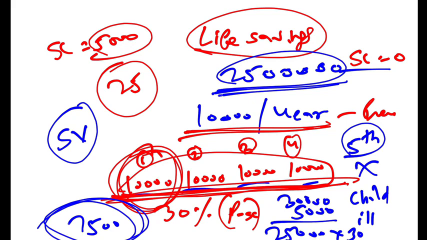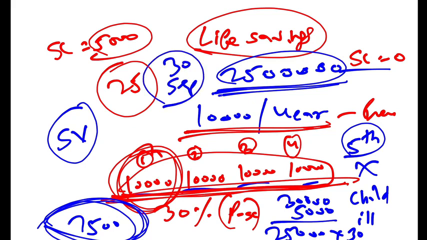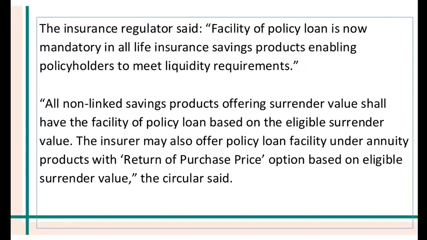Understood? So you don't need to surrender your policy. Against this 7,500, the surrender value, you can take a loan. And this is mandatory since 30th of September. So effective from 30th of September, if you have taken a life insurance policy, to meet liquidity needs and emergency needs, a loan will have to be provided against your surrender value. So let us go more into what IRDAI has said.